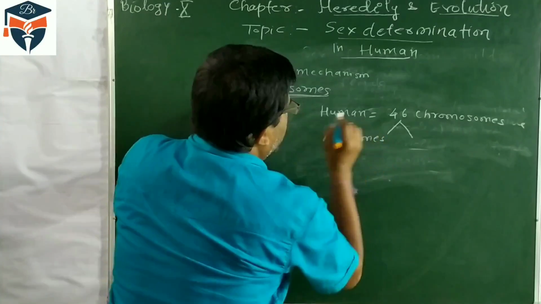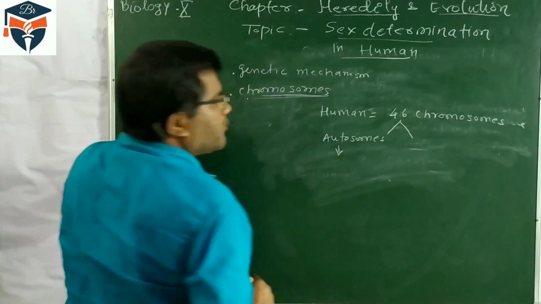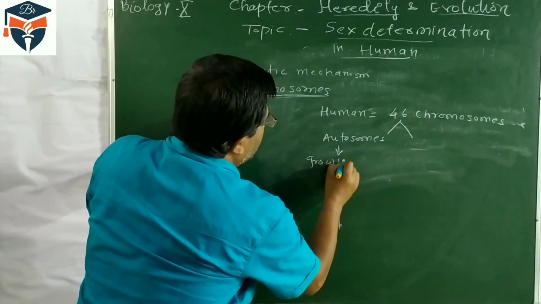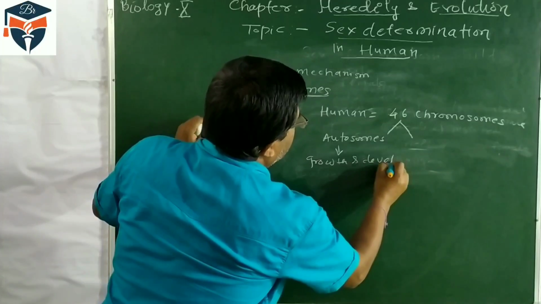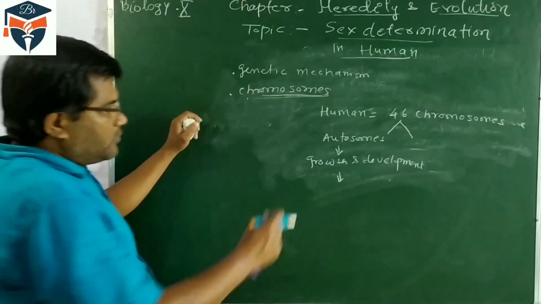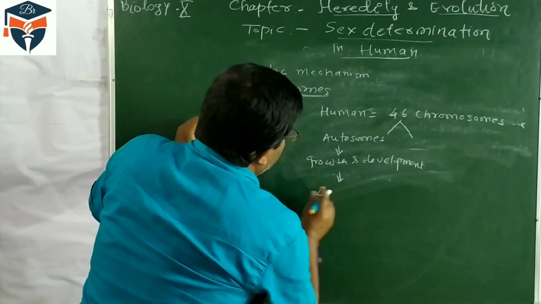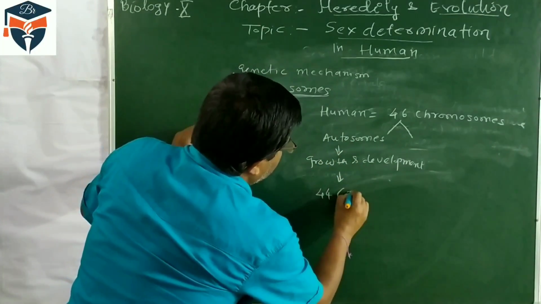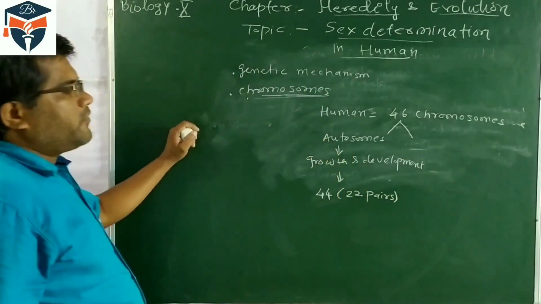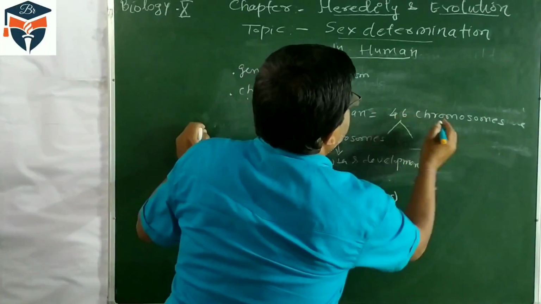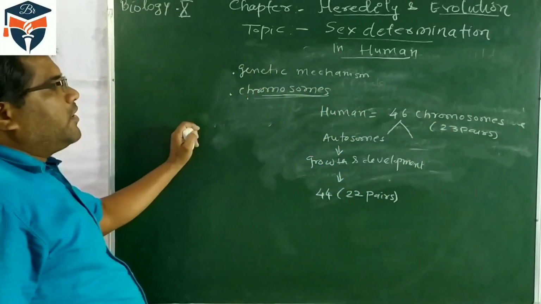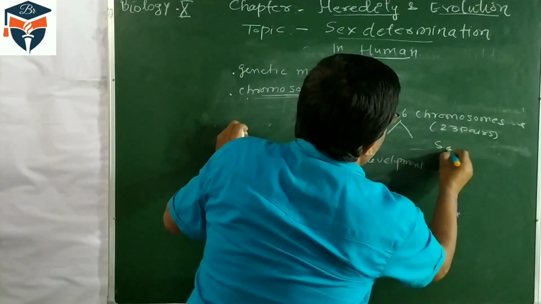Autosomes help in growth and development, so the growth and development of an organism depends on autosomes. Autosomes in human beings are 44, which means 22 pairs. The total of 46 chromosomes makes 23 pairs. The second category of chromosomes is called sex chromosomes.